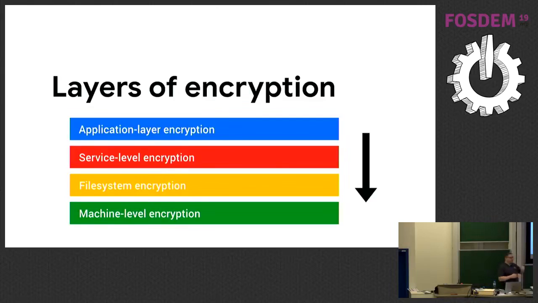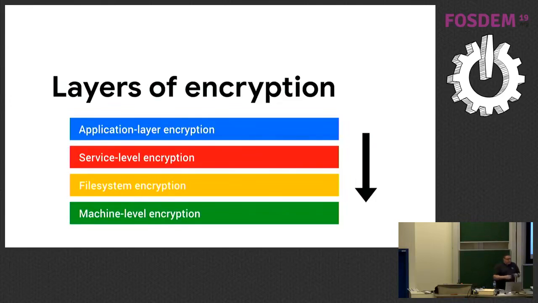Then we have service level encryption, file system encryption and machine level encryption. So machine level encryption is like where you have a hardware device like a TPU. Operating system encryption, something like BitLocker or File Vault on Mac or Windows. And then service level encryption is where you have some kind of like operating system level encryption.